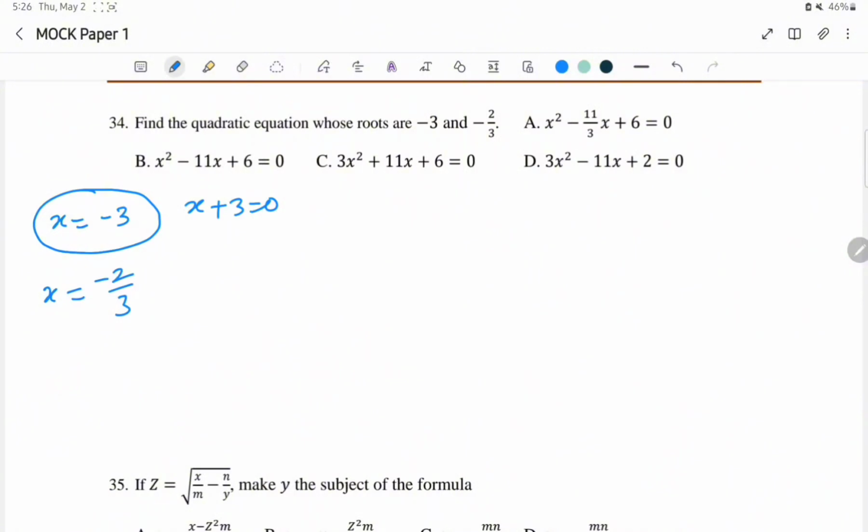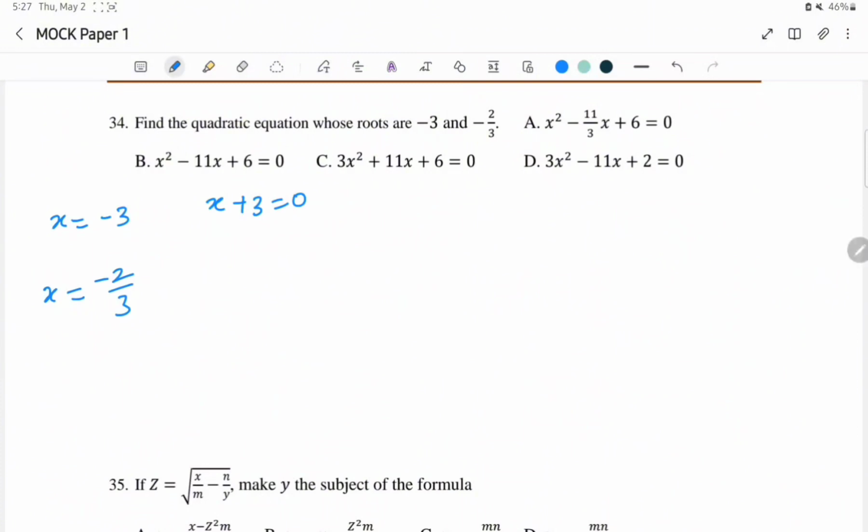So you can actually just cross multiply. Let me start all over again. If x equals -3, because we are told that they are the roots of the equation, we can say x is -3 and x is -2 over 3. So if x is -3 and I want to bring 3 to where there is x, that means x plus 3 equals 0. That is, there will be nothing left on the right hand side, that's 0, and -3 has come to the other side to become plus 3. So that's how I got x plus 3 equals 0.